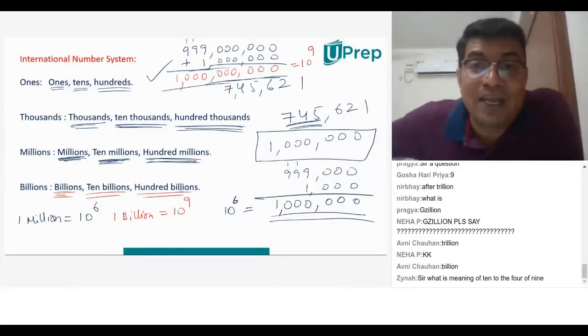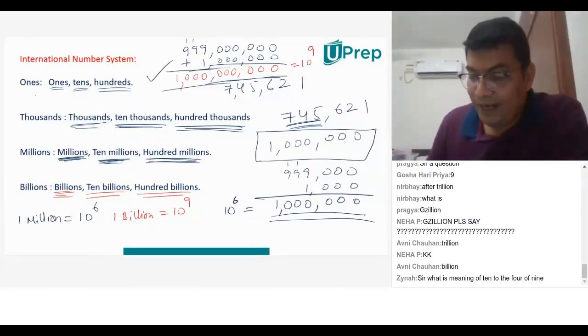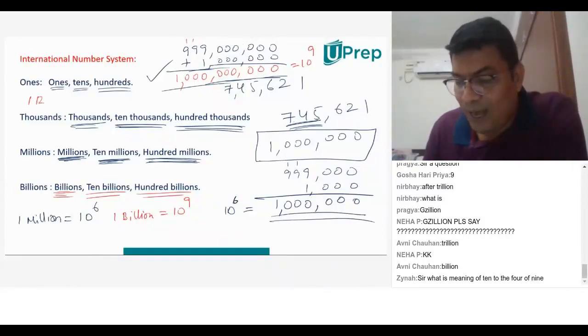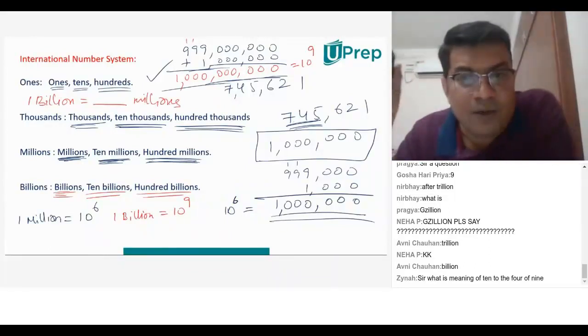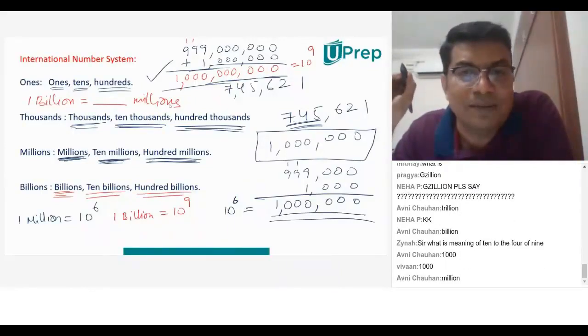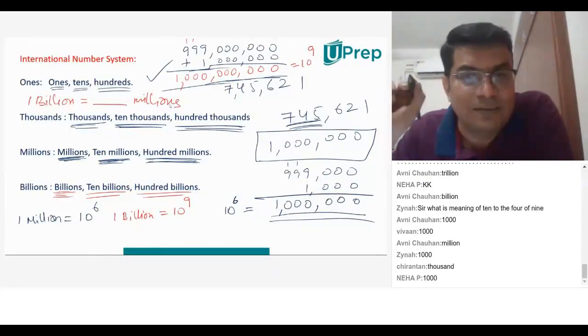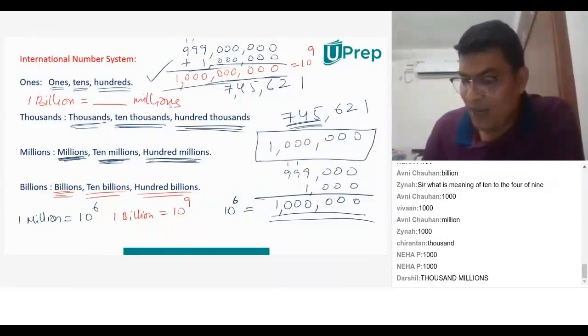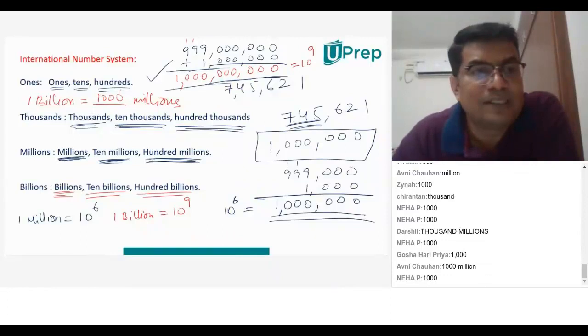Let me ask you a smart question. I don't want everyone to shout. Just put it in the chat. 1 billion is equal to how many millions? Once again, I repeat, 1 billion is equal to how many millions? Very good. 1 billion is equal to 1,000 millions. That's what you need to understand.